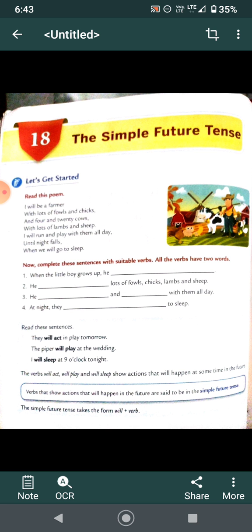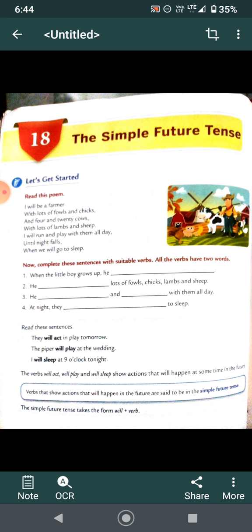Read this poem: I will be a farmer with lots of fowls and chicks, and 24 cows with lots of lambs and sheep. I will run and play with them all day until night falls, when we will go to sleep. Now, this exercise is related to these. You can say not related to this poem only. Okay, beta, now read these sentences.